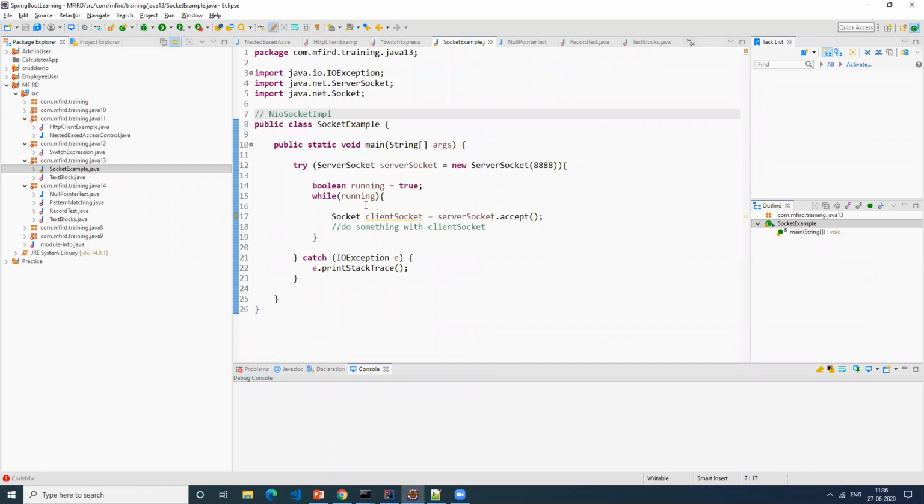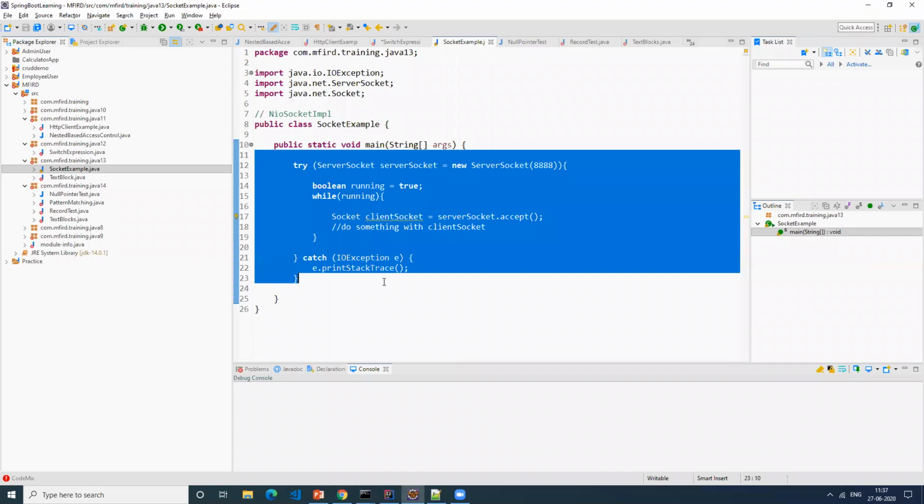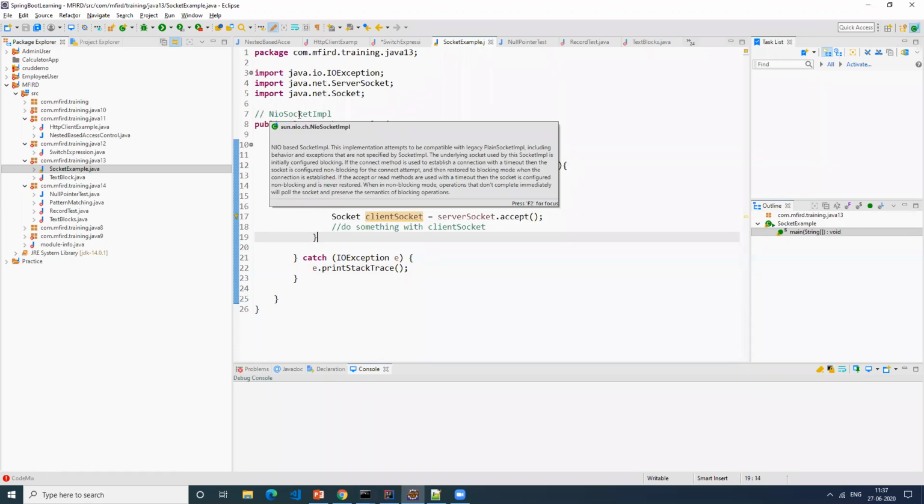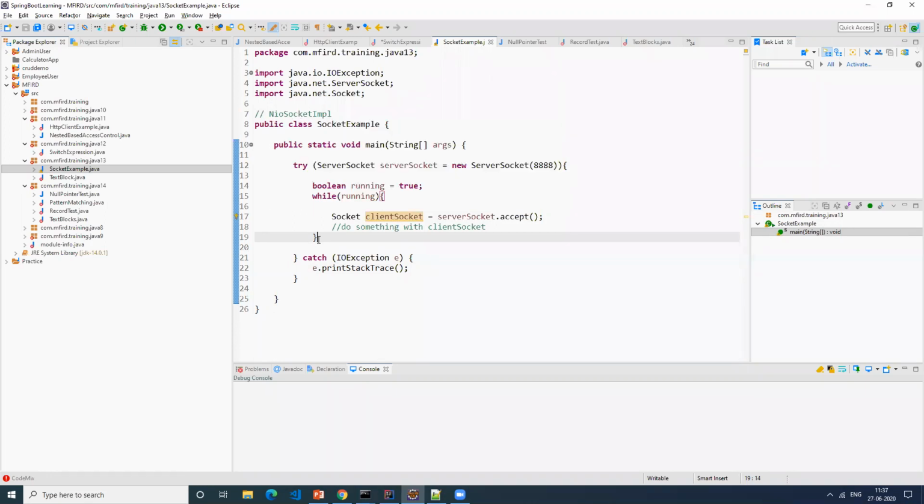Yeah. This is how we used to write socket programming, especially in the very old Java world. I think very few companies still use sockets, but for people who want to work on this, the implementation has now changed to NioSocketImpl. There are some Java arguments with which you can fall back to the old way of execution if you don't want to use the new one. I think they made a lot of improvements to the NioSocketImpl.